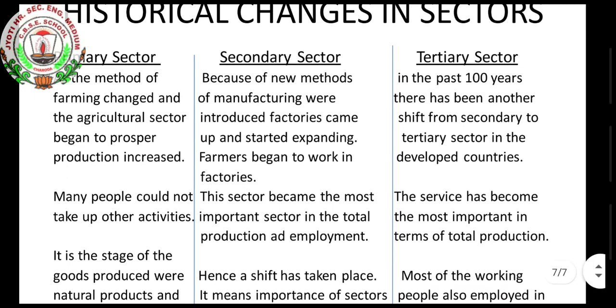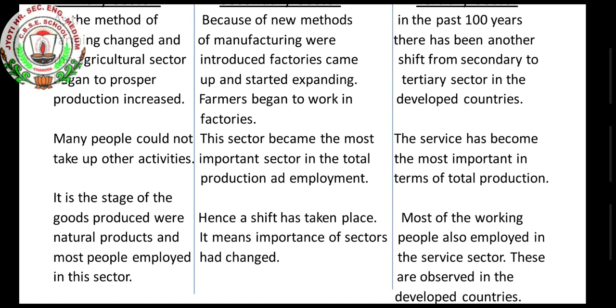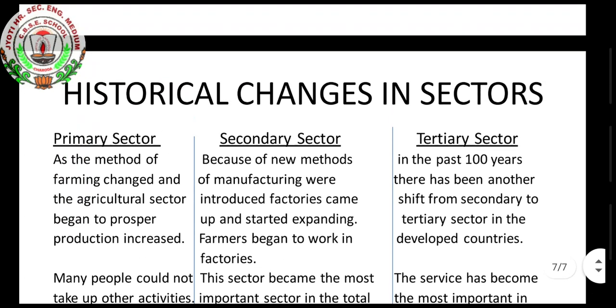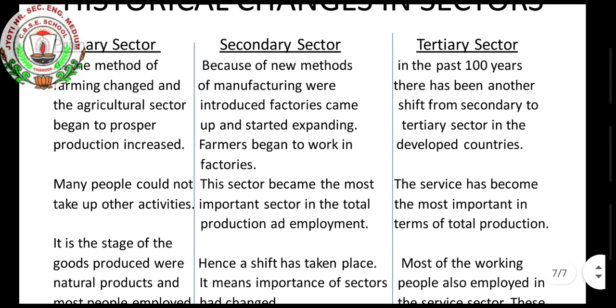Second point, many people could not take up their activities. It is the stage of goods produced where natural products and most people are employed in this sector. So in this sector, more people are employed, which means more people get jobs.